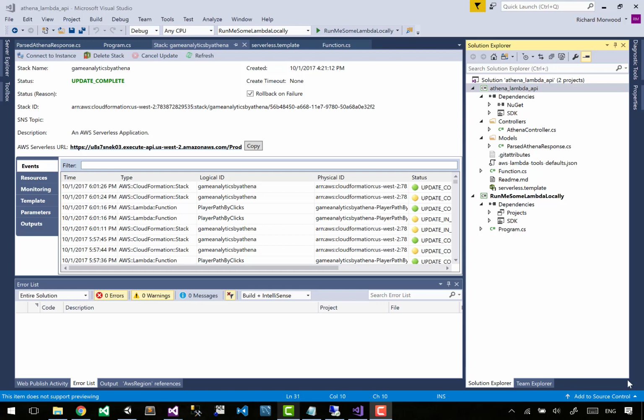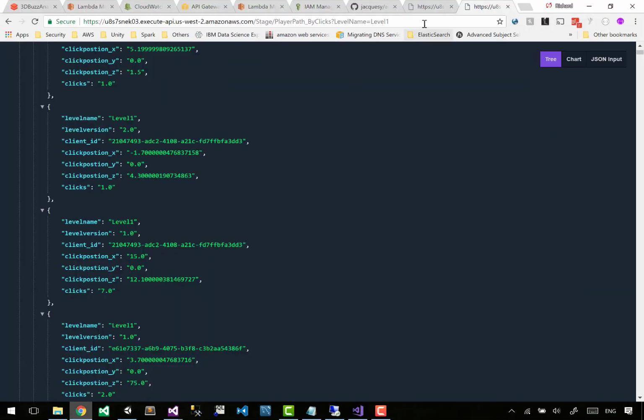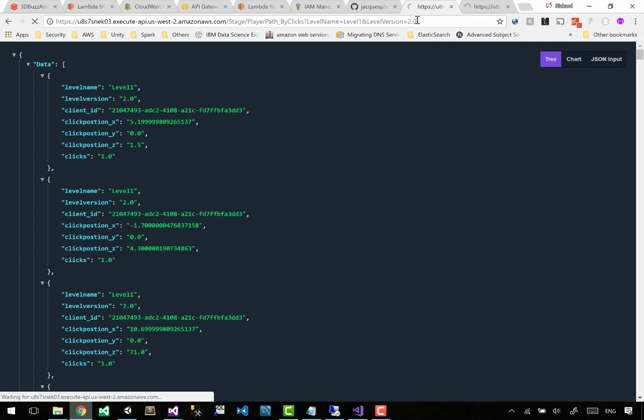It's deployed. Let's go and check out Unity. Let's check this is all okay. Run it. And it should be okay with no version on the end there. And this one should be okay with a version on the end there.